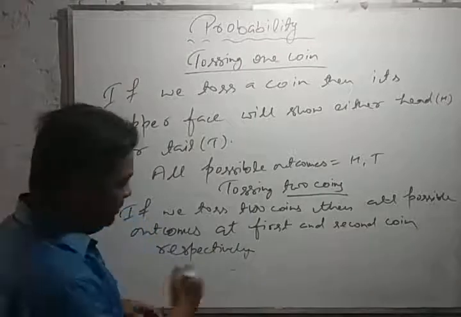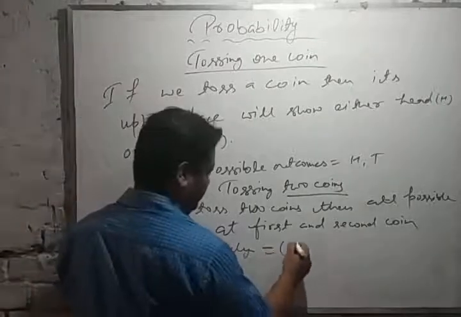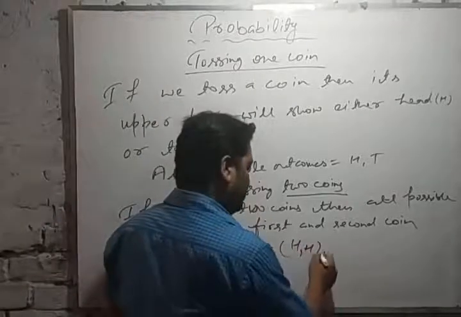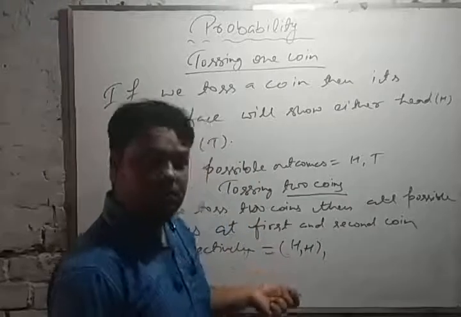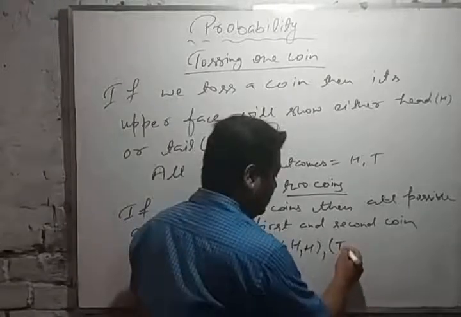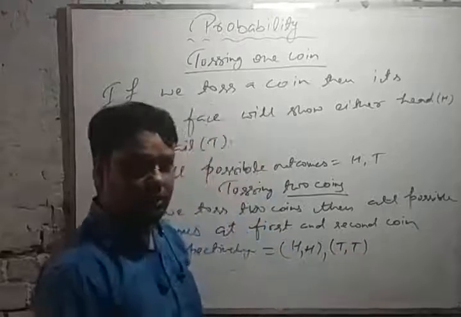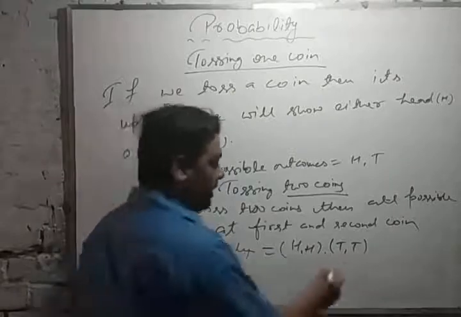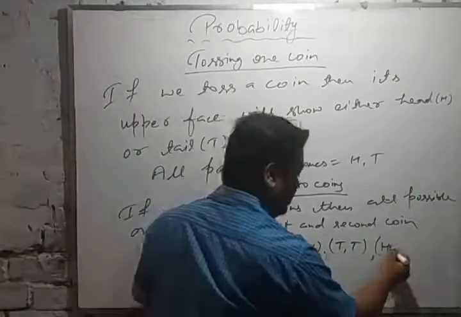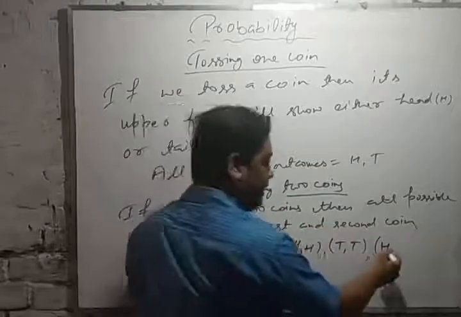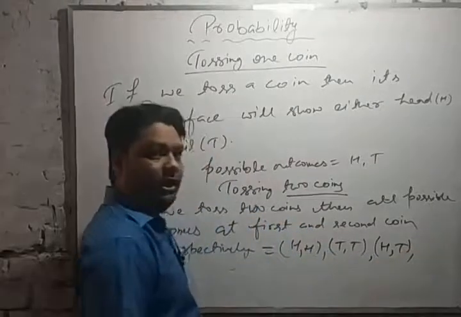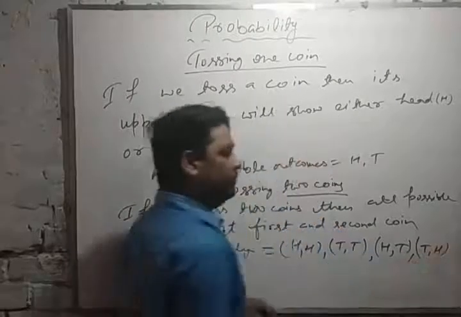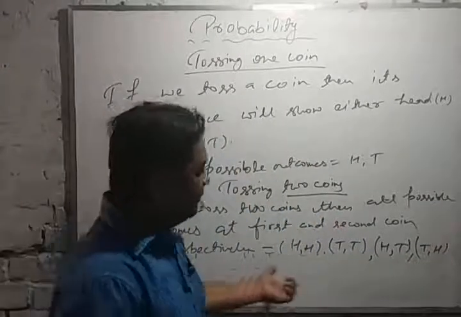It can be: in the first coin H, and in the second again H. It means the possibility that both are H. Then it can be both tail. And one more possibility is if the first coin is head and the second coin tail. And one more possibility, the first coin tail and the second coin head. After that there will be no other possibility.